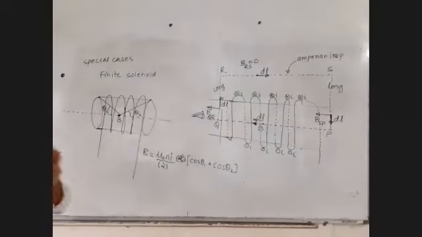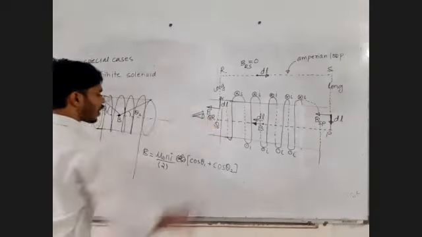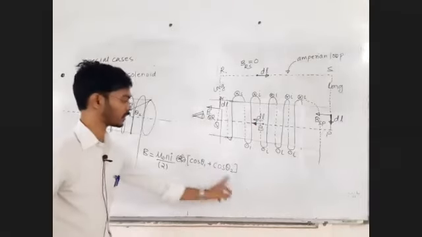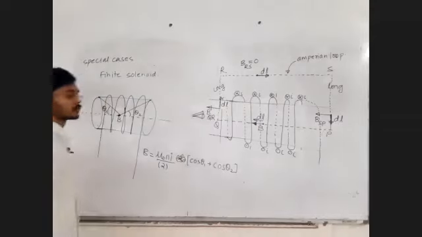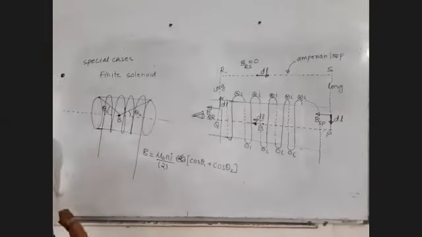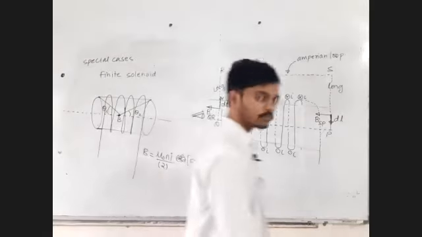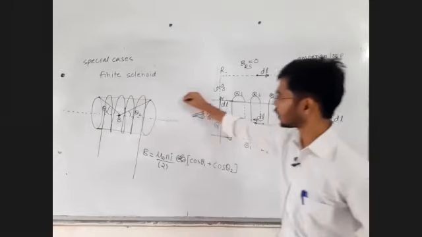That's it. Now you tell me, if the solenoid is very long, what are the values of theta 1 and theta 2? This point is going away and away and away.